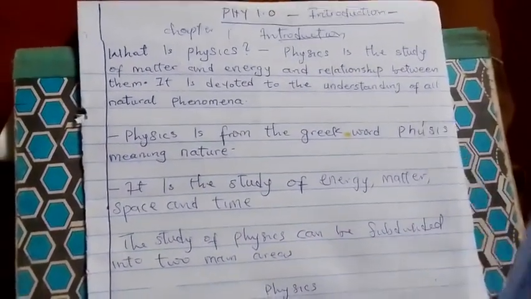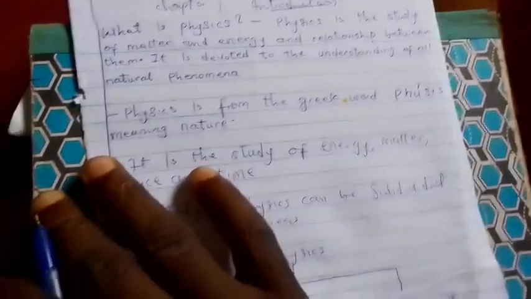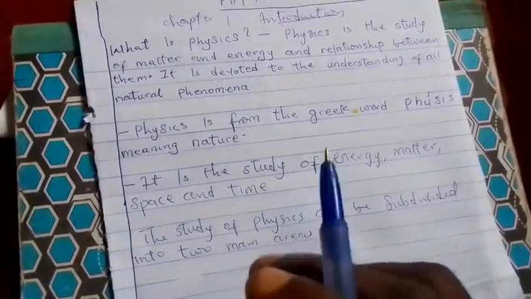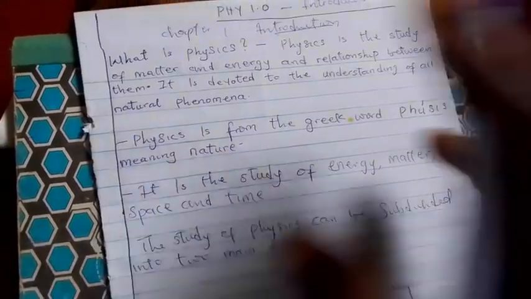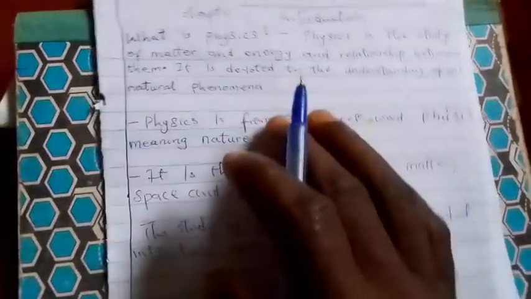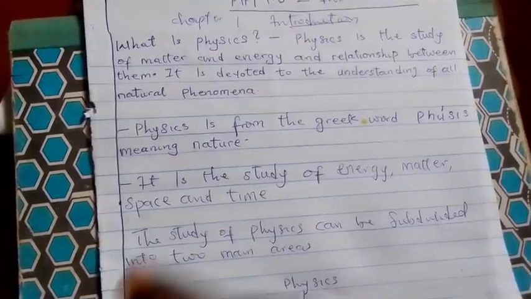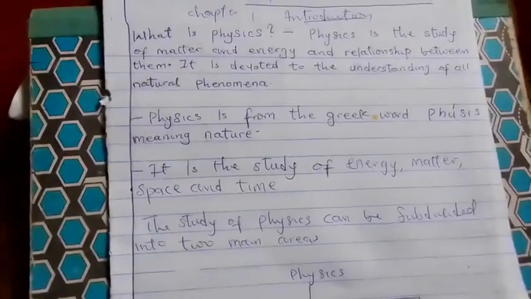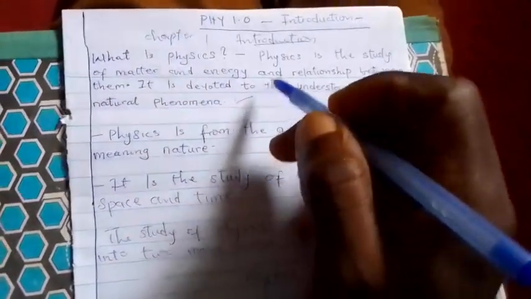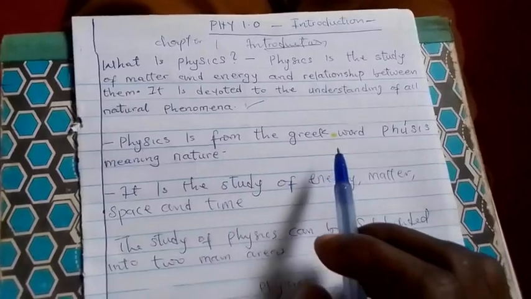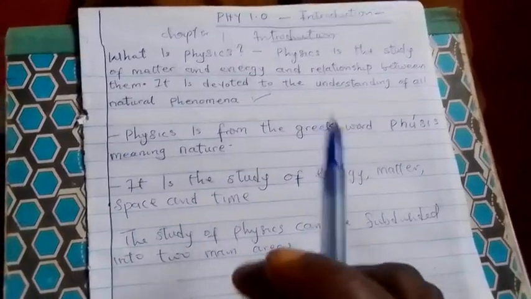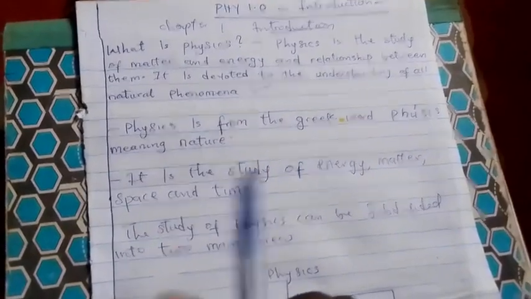So the study of all natural phenomena generally is what we mean by physics, and it is a very, very versatile subject that is related to many other science subjects: related to chemistry in some way, mathematics, biology, name it. Even all these other subjects are well understood with the help of physics. So the study of natural phenomena, that is physics. Physics is from the Greek word physis, meaning nature. So when we are talking of nature, we are talking of physics.